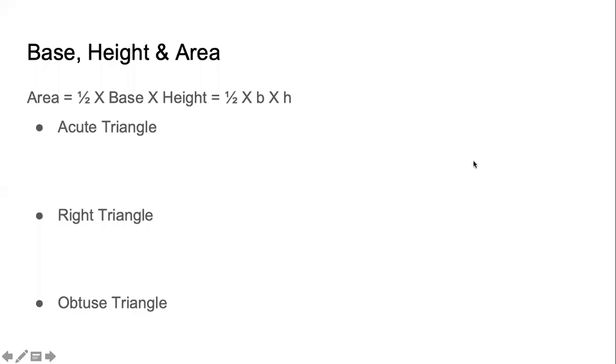Formula we studied long back. But more important is to be able to identify the height and the base. That becomes confusing for many students because not all the triangles look same. So let us try to understand the different scenarios. An acute triangle is a triangle in which all the angles are acute angles. That is, all angles are of measure less than 90 degrees. So an acute angle triangle will look like this.